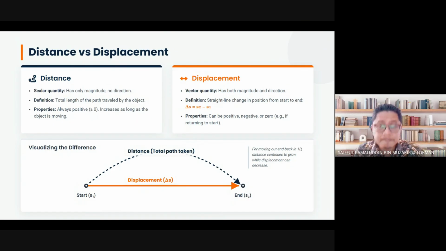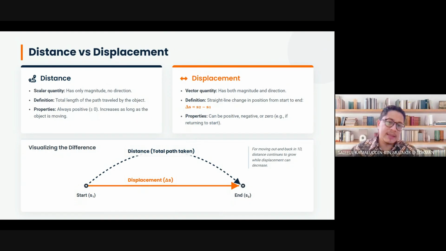But displacement, let's see the definition. It's a straight line change in position from start to end. It means the shortest distance between the initial position and the final position. Let's say this is the initial position and this is the final position. If it moves up and down, circles around and goes to the final position, we don't hit the calculator for all the total movement, but instead we take the shortest distance between the initial position and the final position, a straight line. That is displacement.